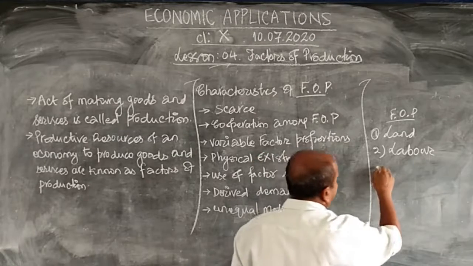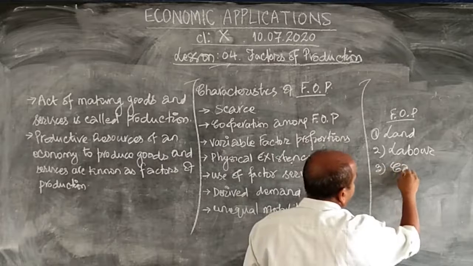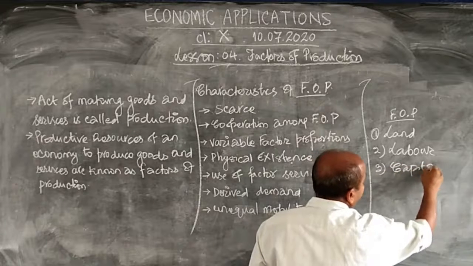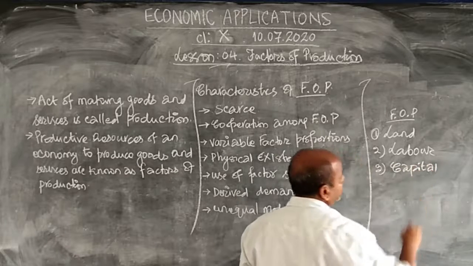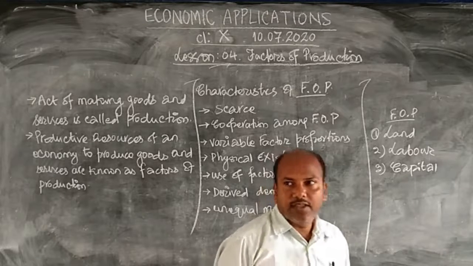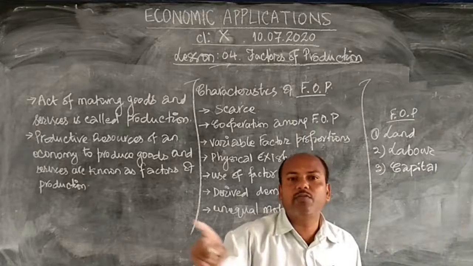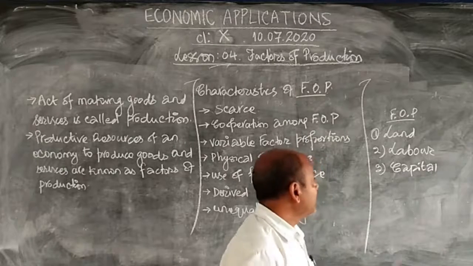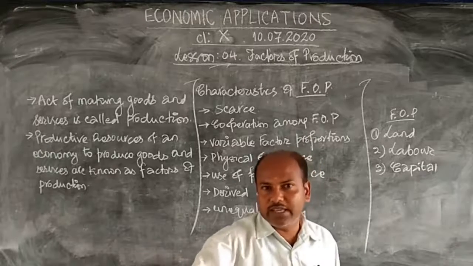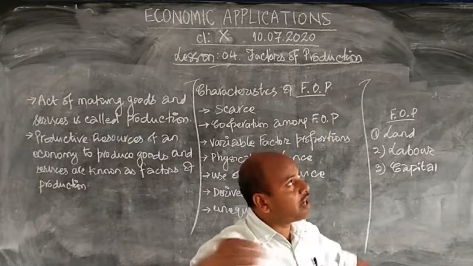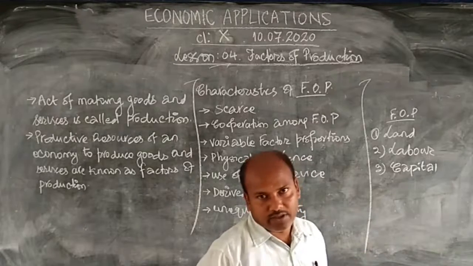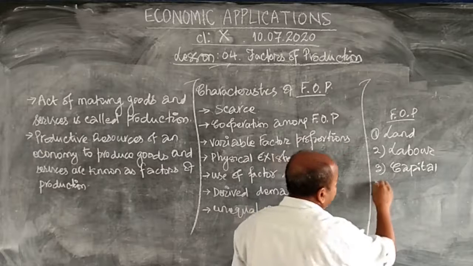Next is capital. Capital means, in simple terms, you can say money. You want to earn money by driving a car, but you need money to buy the car. That money is capital. I want to start a business, I need money, it's a capital. I want to start a school, I need money, capital. Okay? And fourth is the entrepreneur.